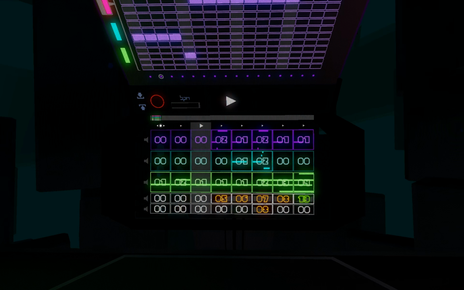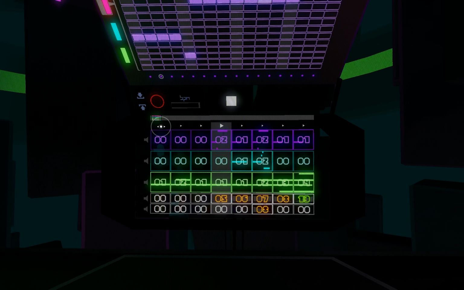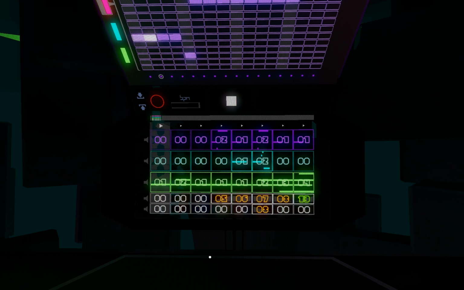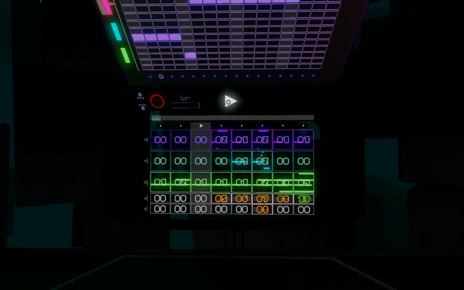As you can see, at the top of each column or bar is a little play button. If you press one of these buttons while the song is playing, at the next bar it'll hop back to this position and play from there. Here's an example. If you press one of these little buttons when the song is not playing, when you do press play, it will start from that position, like this.